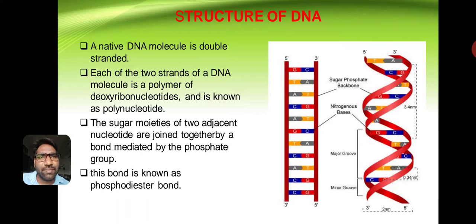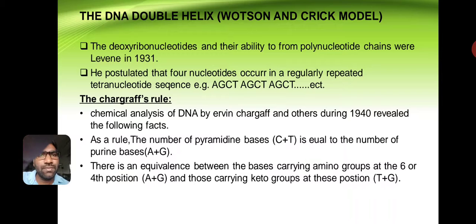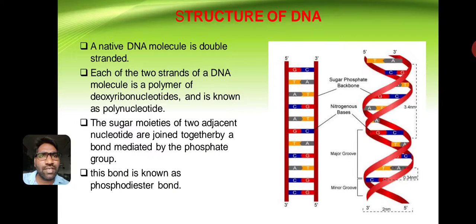Structure of DNA. A native DNA molecule is double-stranded. Each of the two strands of a DNA molecule is a polymer of deoxyribonucleotides and is known as a polynucleotide.